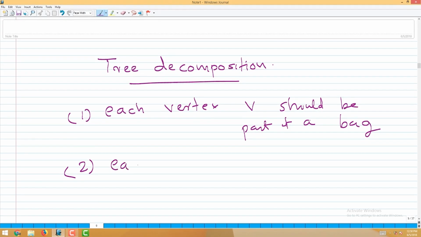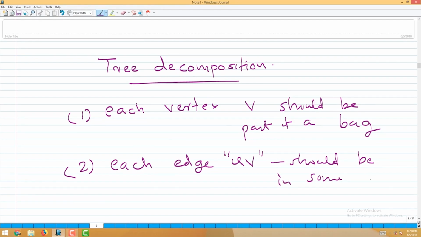And each edge UV should be in some bag together. U and V together should appear in some bag. Simultaneously U and V should appear in one bag. So in this construction also we are making sure that out of U and V, whichever is the lower numbered vertex, when that is being considered, its neighbors will be there, right? In the neighborhood of it, U and V will be there.